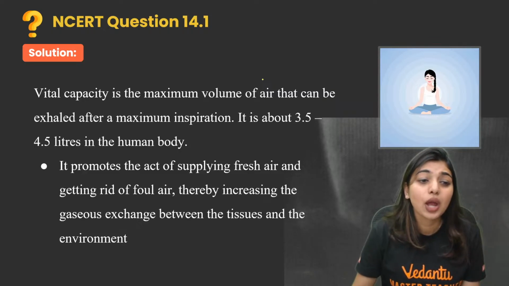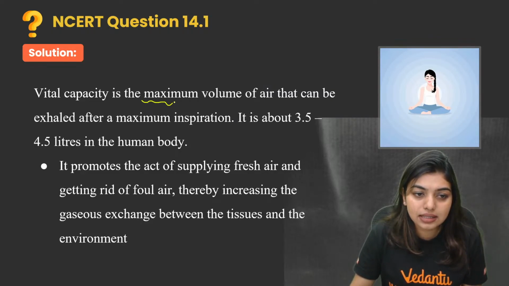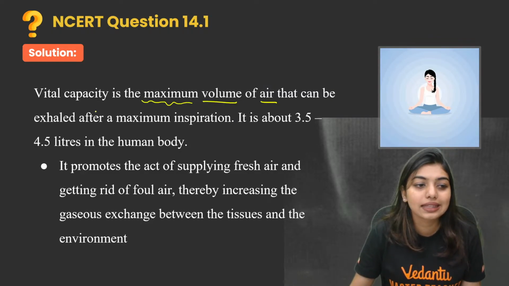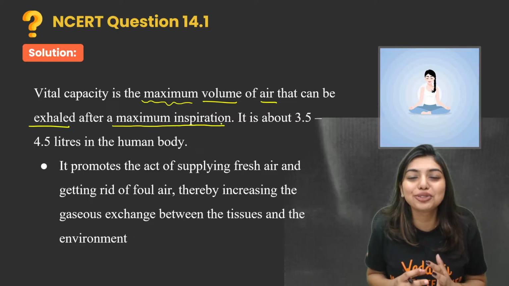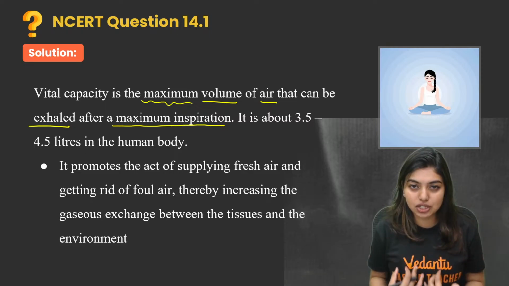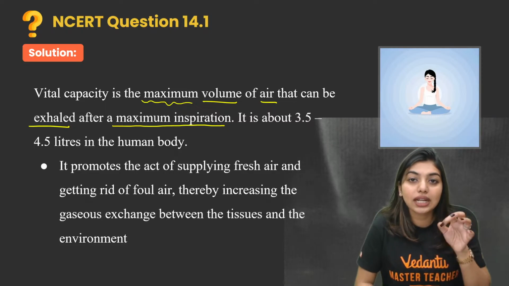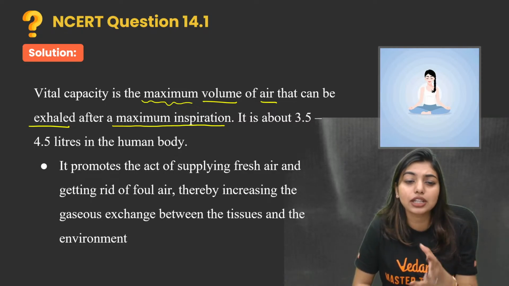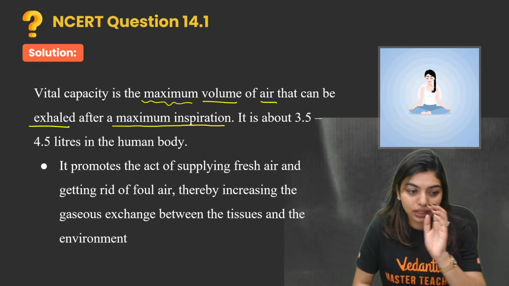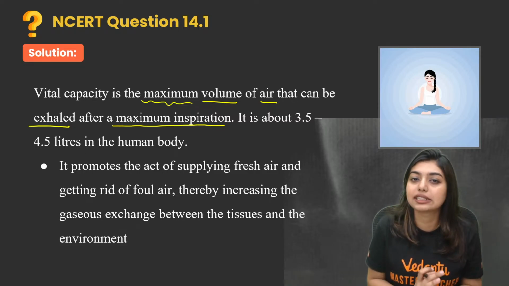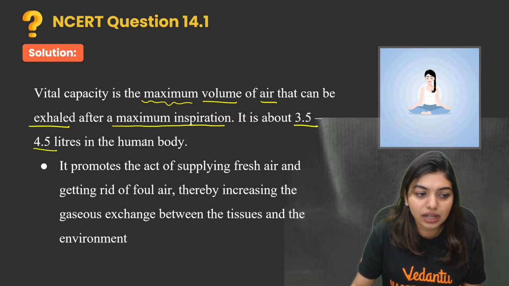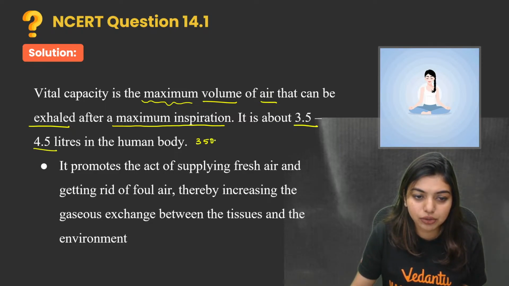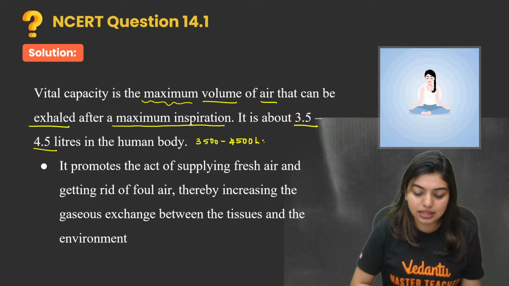So look here, vital capacity is the maximum volume of air that can be exhaled after a maximum inspiration. That means normally when you do yoga, you take in as much air as possible and then you breathe out. So vital capacity is the maximum air that you can exhale after a maximum inspiration. It can go about 3.5 to 4.5 liters, around 3,500 to 4,500 mL is usually how much your vital capacity is going to be.